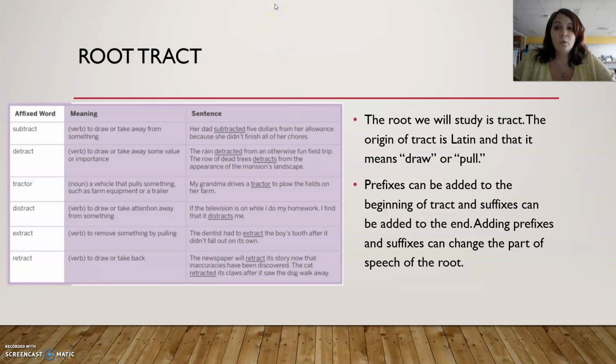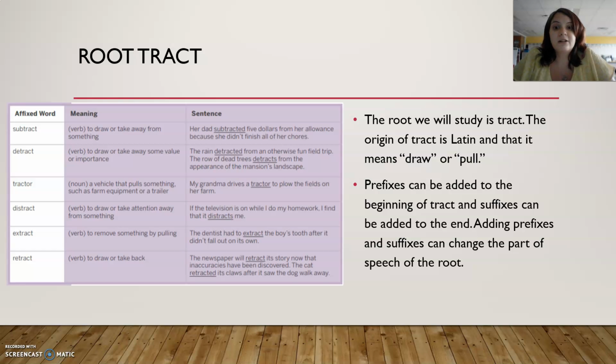So now we're going to look at the root word tract. The origin of tract is Latin and it means to draw or pull. Prefixes can be added to the beginning of tract and suffixes can be added to the end. Adding prefixes and suffixes can change the part of speech of the root meaning. So if I added the prefix sub, then we have subtract, so minus away. So it's to draw away from something. So we know that if we subtracted money, we're taking that away. Detract, to draw or take some value or importance.